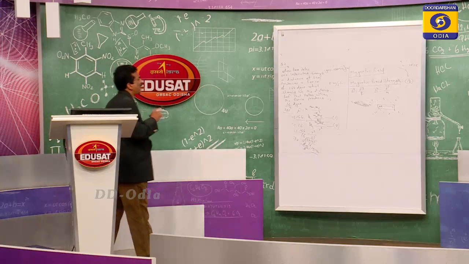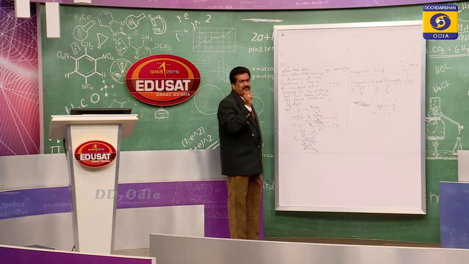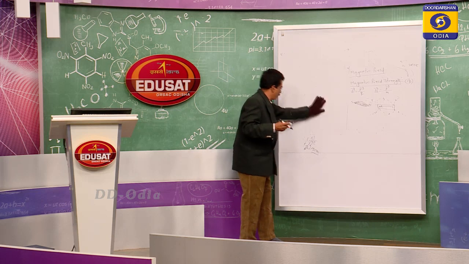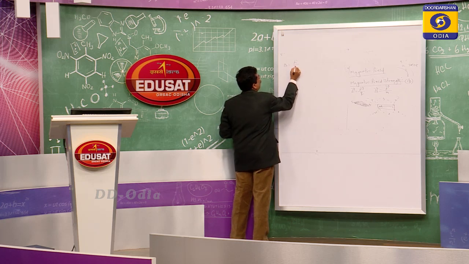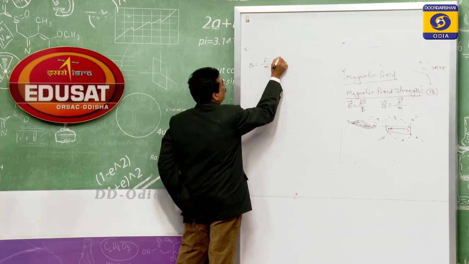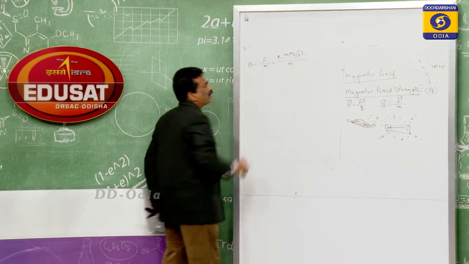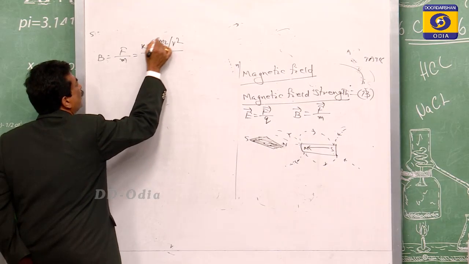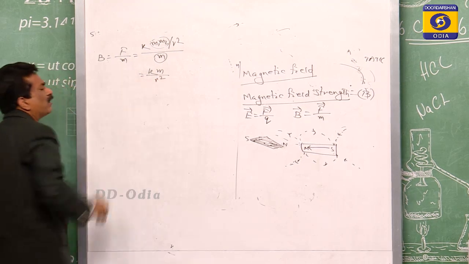The magnetic field strength, as we have written, B vector is equal to F by M. If we take its magnitude, then B is equal to F by M. This F is nothing but K M1 M2 by R square, divided by M. One of the poles will cancel, and that will be Km by R square.